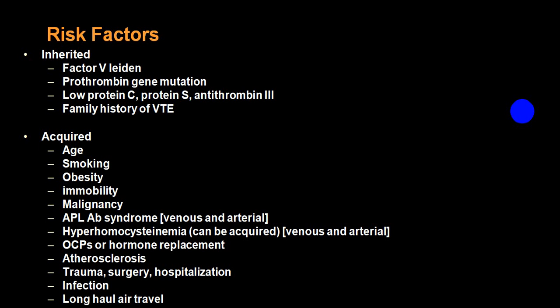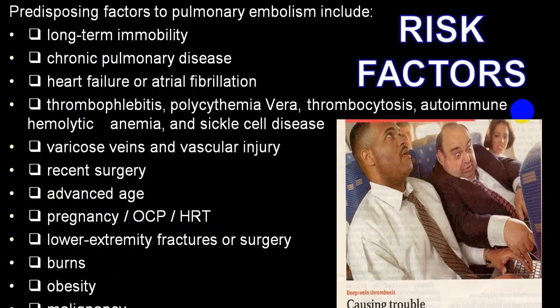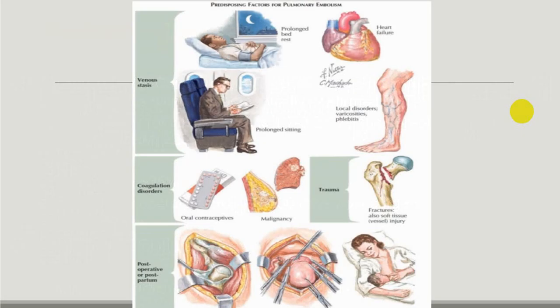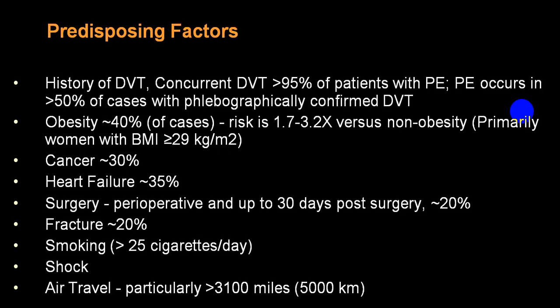Some are additional. At your leisure time you can go through. These are all the other risk factors we have already mentioned before: long term immobility, chronic pulmonary disease, heart failure, atrial fibrillation, varicose vein, recent surgery, advanced age, oral contraceptive pills or hormone replacement therapy, pregnancy, burns, obesity, malignancy, etc. So these are all predisposing factors. You can go through them at your leisure time.